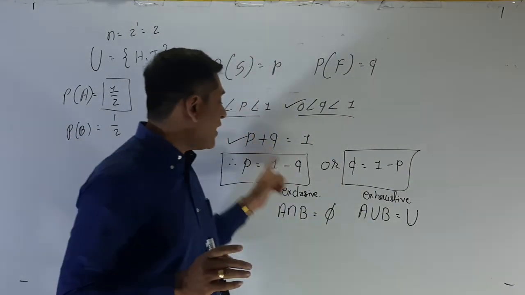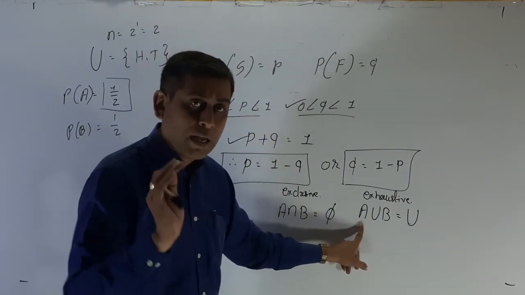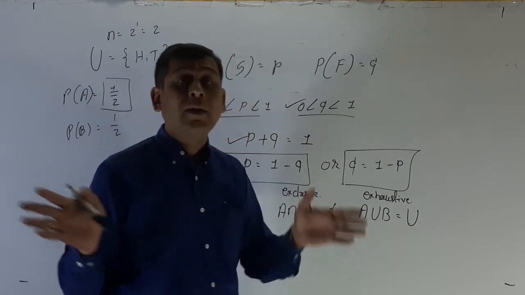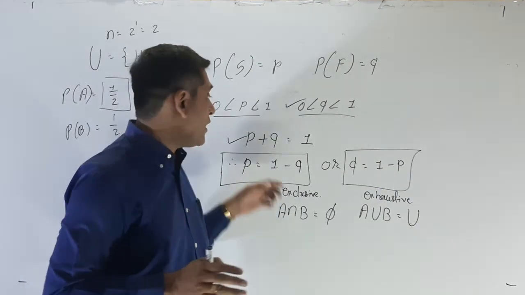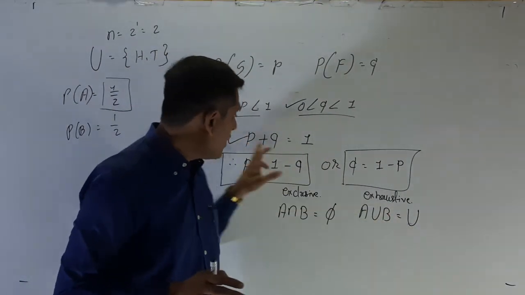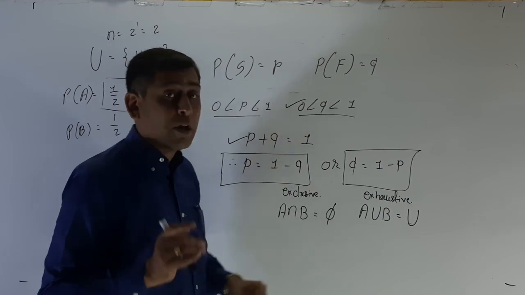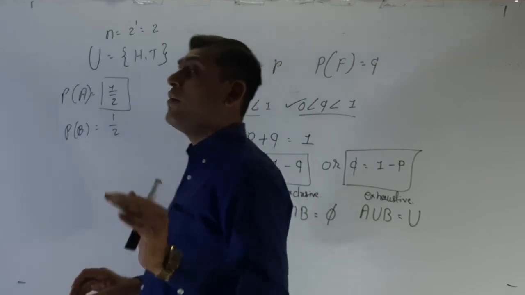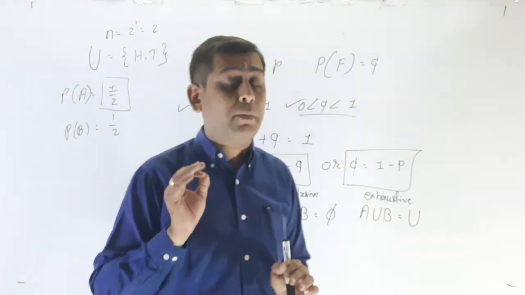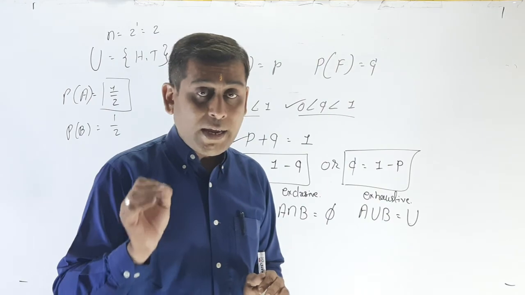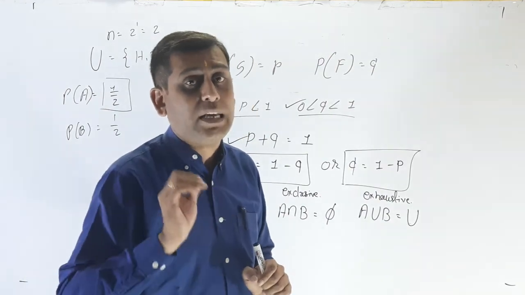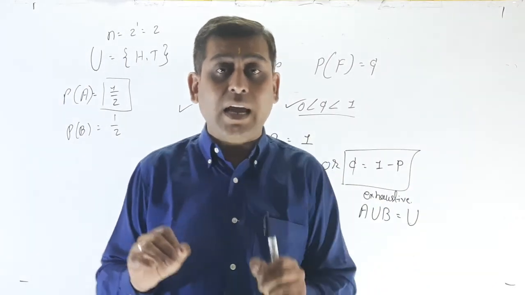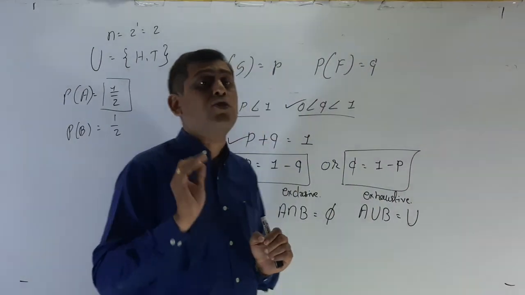As for exhaustive, if both occur together, here the probability of A is P and the probability of B is Q, where A is success and B is failure, then the union of the two is always 1, that is U. P plus Q is equal to 1, because only two outcomes are there in each and every experiment. That's why it is called a binomial distribution. Why is the name binomial distribution there? Here in each and every experiment only two outcomes are there. That's why it is called a binomial probability distribution.